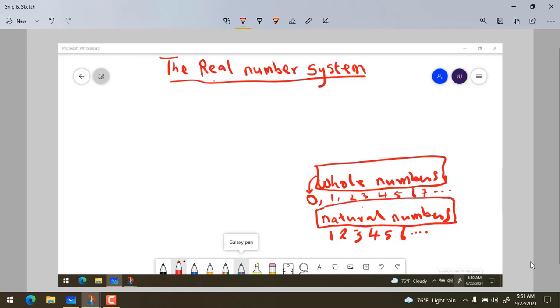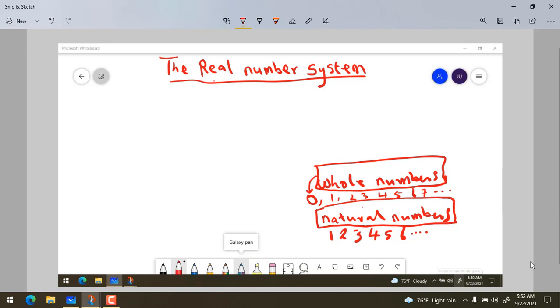We've said that natural numbers, we use them when we do everyday counting. But for whole numbers, for example, you want to measure the length of maybe your book or the length of a very small object. Of course, you start measuring from 0. It starts from 0 to 1.